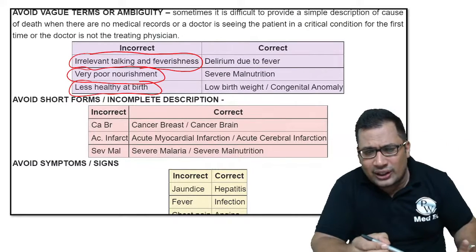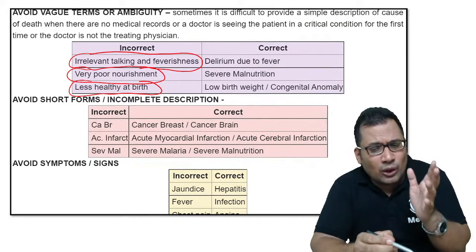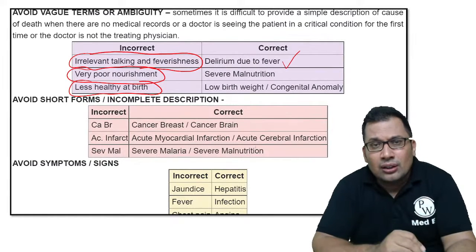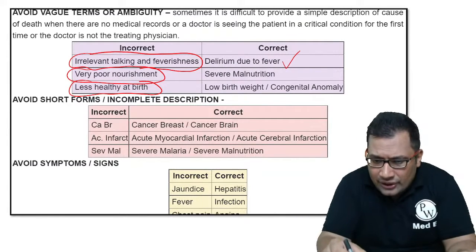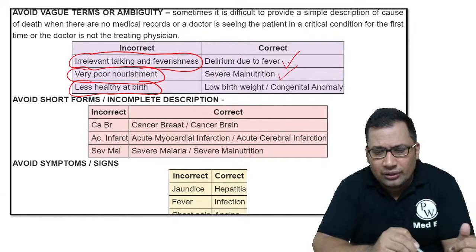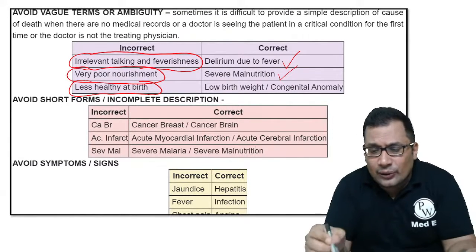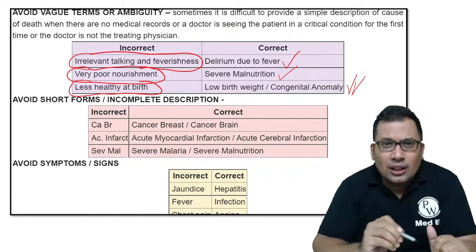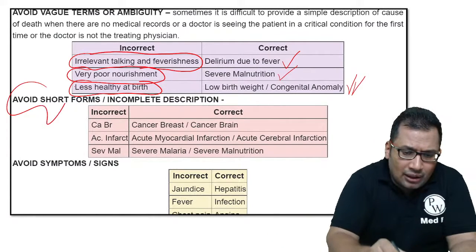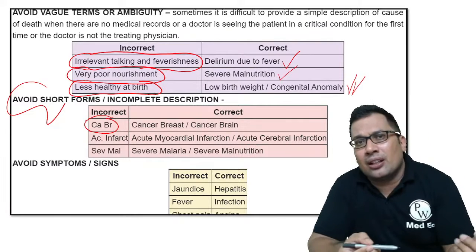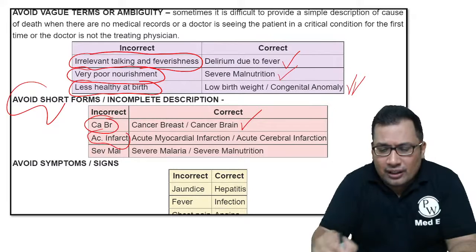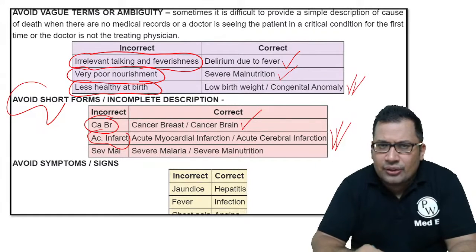Avoid all these terminologies. Instead, if you want to mention the cause of death is delirium, you can write delirium due to fever. If you want to mention malnutrition, you can mention severe malnutrition or malnutrition. Instead of saying less healthy, you can write LBW, that is low birth weight, or congenital anomaly. Avoid short forms, like for example CABR. What is CABR? Carcinoma breast or cancer brain. In fact, avoid all these short forms.